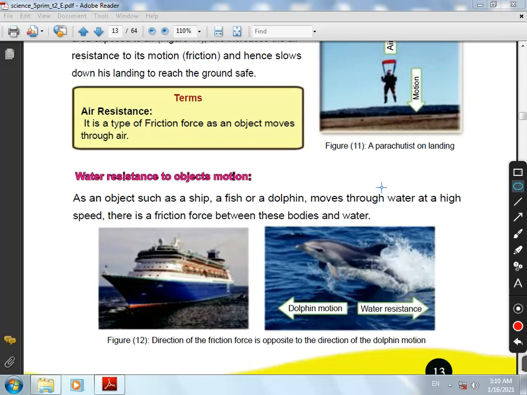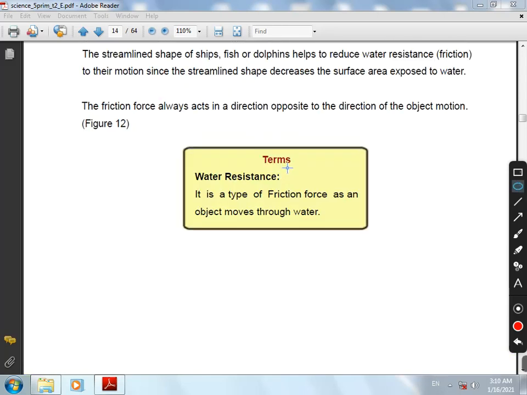So what is meant by air resistance? Air resistance is a type of friction force as an object moves through air. But water resistance is a type of friction force as an object moves through water.